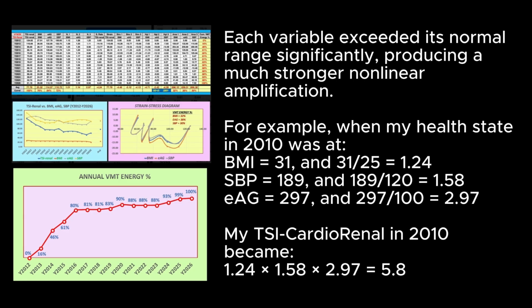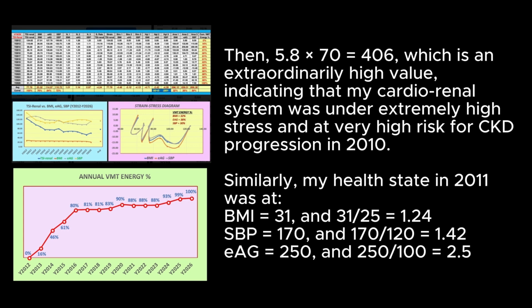For example, when my health state in 2010 was at BMI equals 31, and 31/25 equals 1.24; SBP equals 189, and 189/120 equals 1.58; EAG equals 297, and 297/100 equals 2.97, my TSI CardioRenal in 2010 became 1.24 times 1.58 times 2.97 equals 5.8. Then, 5.8 times 70 equals 406, which is an extraordinarily high value, indicating that my cardiorenal system was under extremely high stress and at very high risk for progression in 2010.